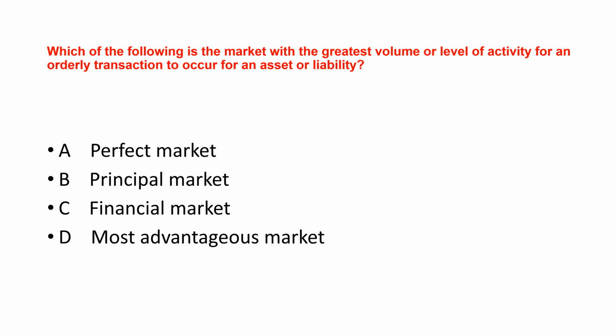Next question. Which of the following is the market with the greatest volume or level of activity for an orderly transaction to occur for an asset or liability? The correct answer is B. The principal market is the market with the highest activity for a transaction.